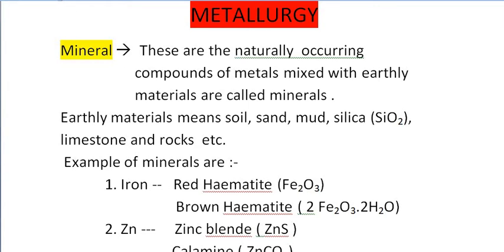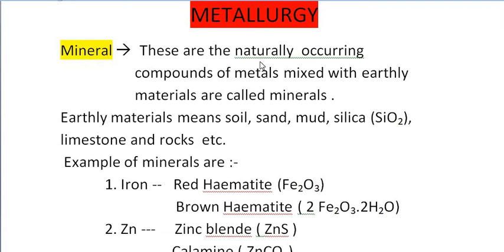So today we start a new chapter, that is metallurgy. In this chapter, we study the extraction of metals from different types of rocks and other substances. We simply said that we can extract metals from their minerals. After listening to this word mineral, you need to understand what the meaning of mineral is. Minerals are the naturally occurring compounds of metals mixed with earthly materials.